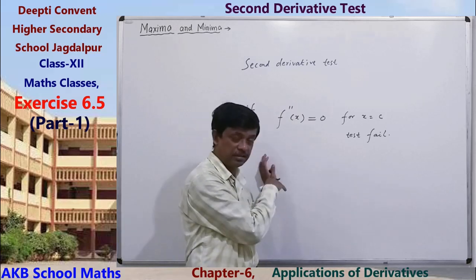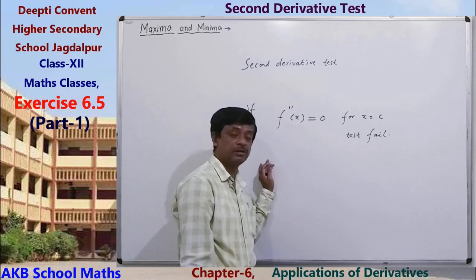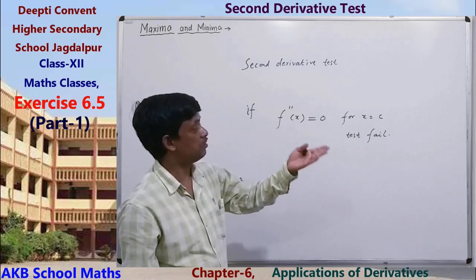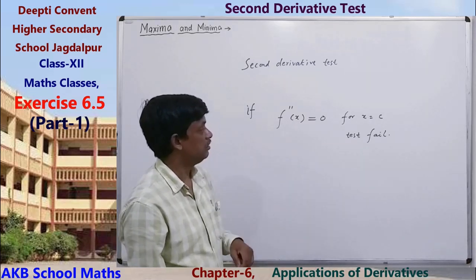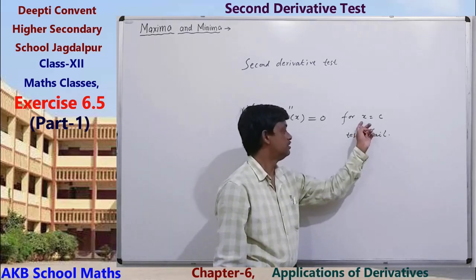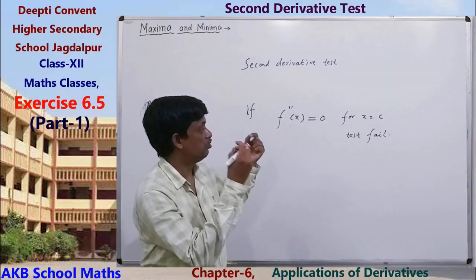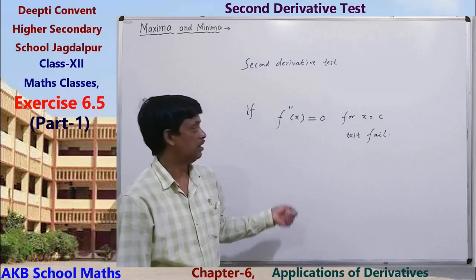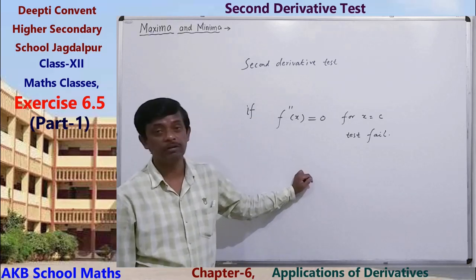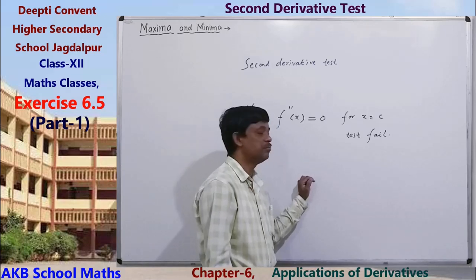If in that case also the function will not contain a maximum or minimum value, then we see that c is a point where the function has no maximum value, no minimum value, and this type of point is called a point of inflection, where the function is neither maximum nor minimum.